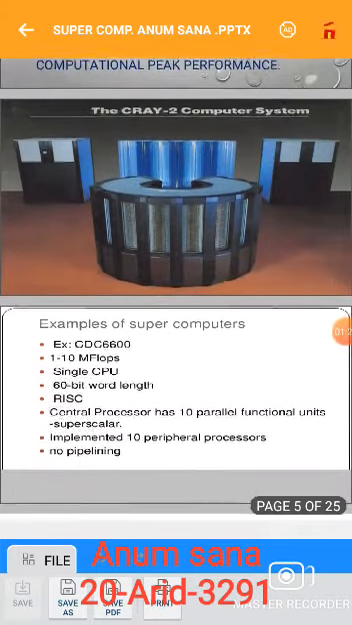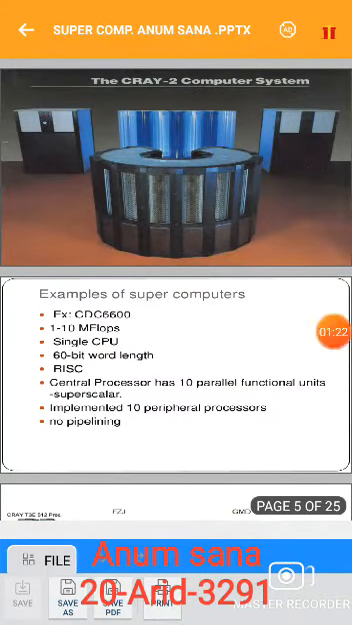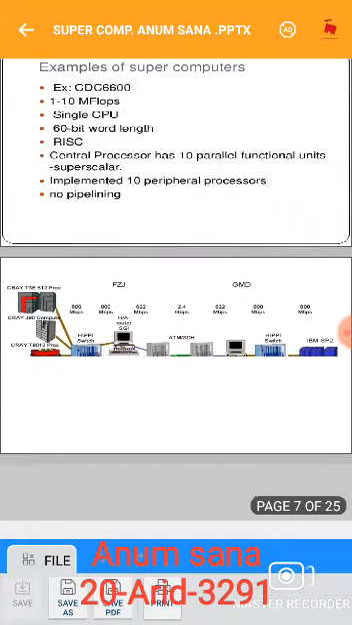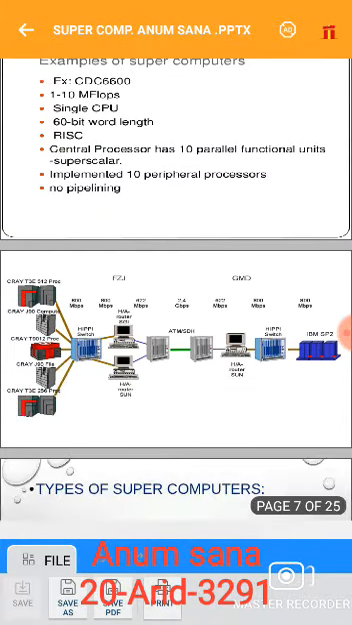And now we discuss examples of supercomputers. These are the CDC 6600, 110 MFLOPS, single CPU, 60-bit word length, RISC. The central processor has 10 parallel functional units, superscalar, implemented 10 peripheral processors, and no pipelining. And now you can see the parts of supercomputers.